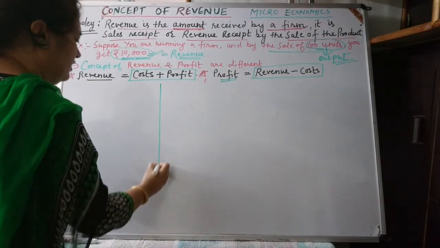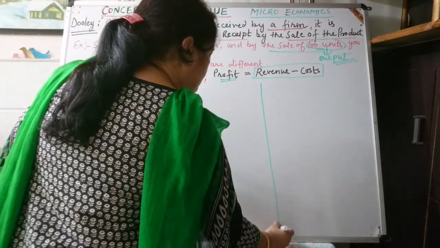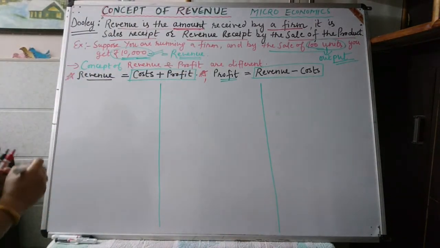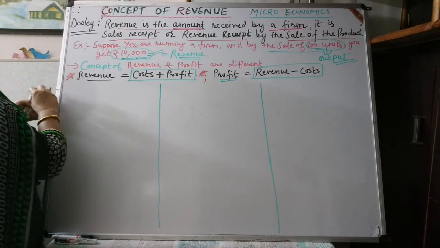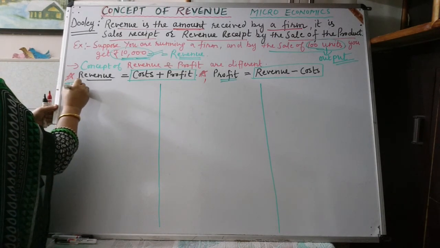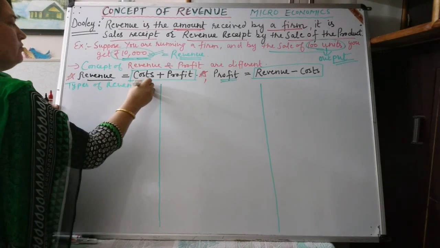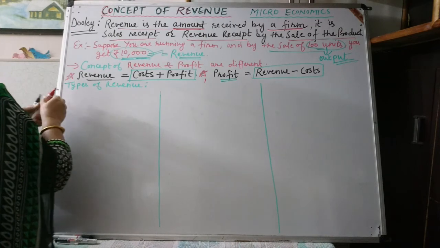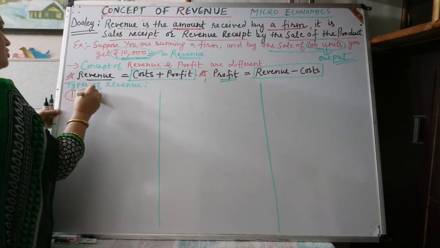And now I would like to tell you that there are three types of revenue. Number one, total revenue.